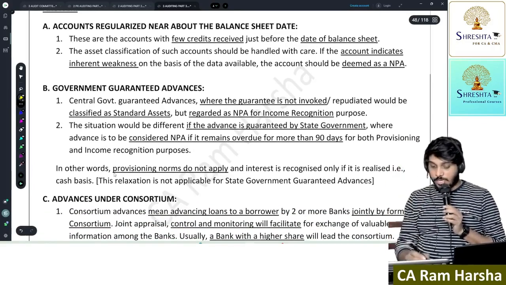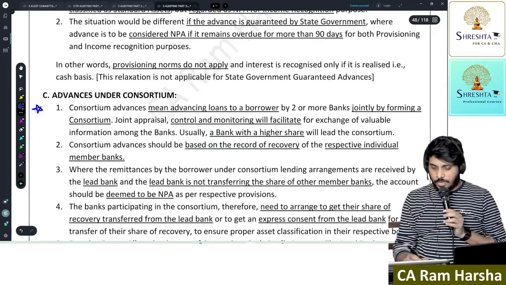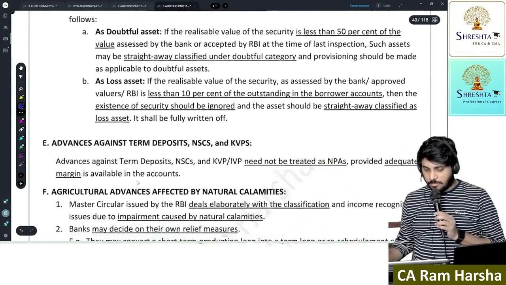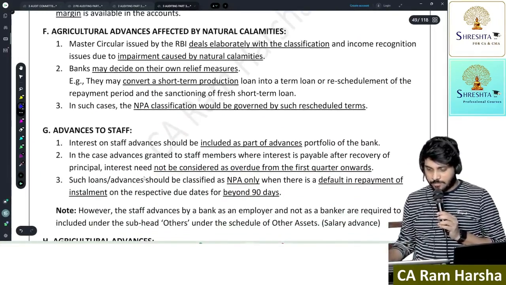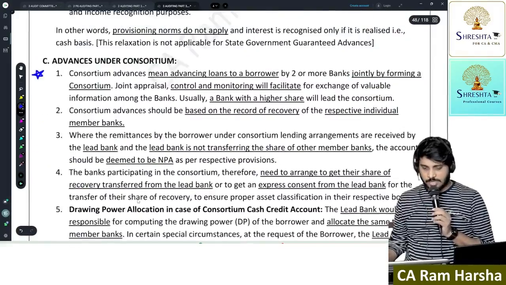Now, these are some loans. In this only important points I'll cover. Government guaranteed advance I'll cover. Advances under consortium I'll explain. Accounts where borrower that I'll explain. And advances affected by natural calamities, agricultural advances. These points I'll explain. Getting it?